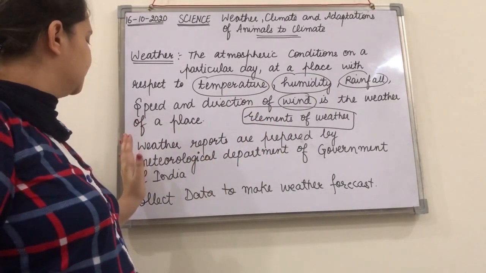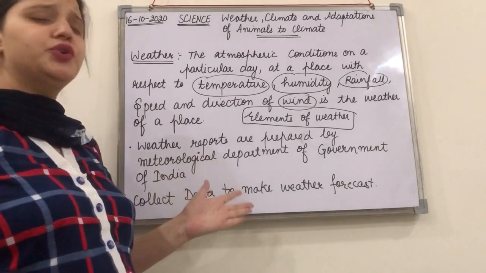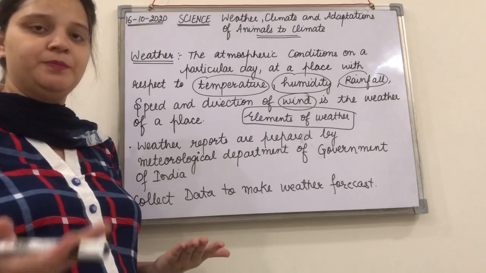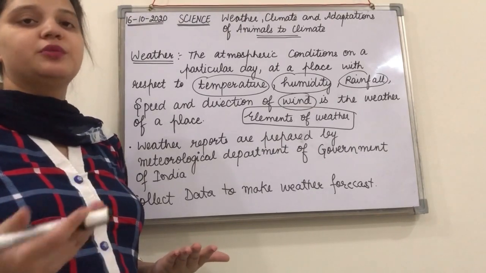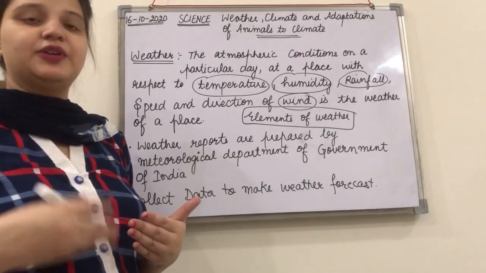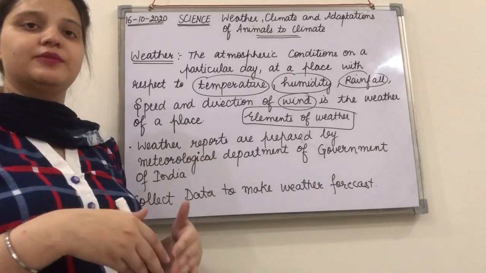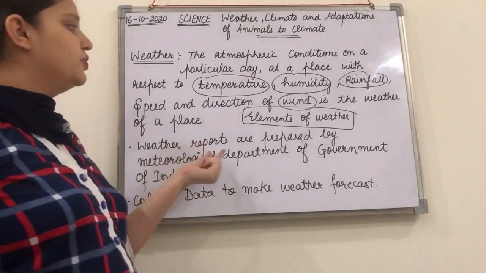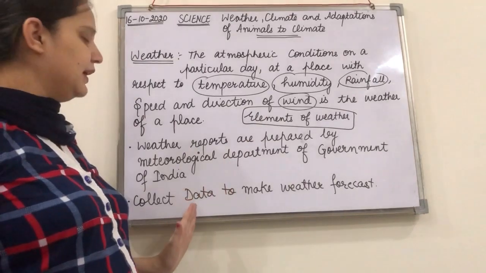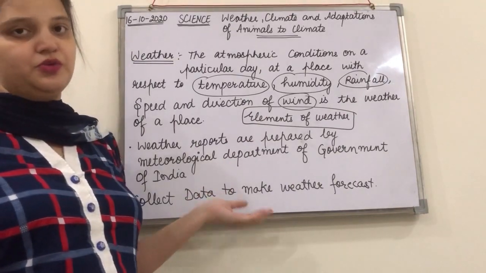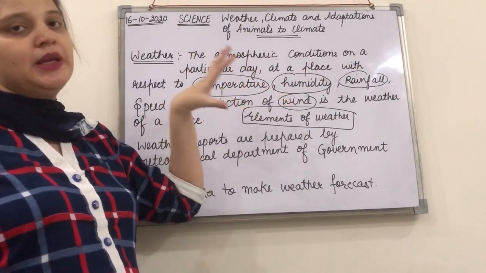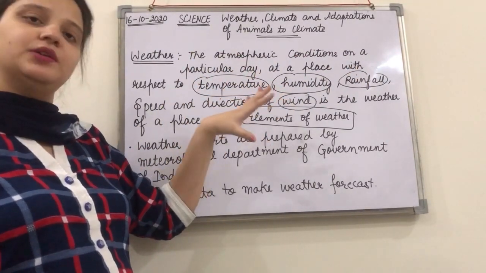Okay, and you are having different types of mobile apps in your phone also, right? They are going to give you the weather forecast. So if you want to go somewhere, firstly you check the weather of that particular place, right? Weather reports are prepared by the Meteorological Department of India, and they collect the weather forecast reports based on these four elements. How these elements are changing, based on that the weather reports are prepared.